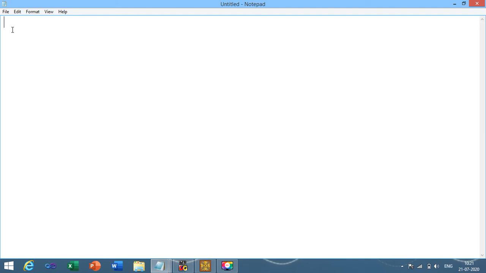Let us understand the syntax. Basically there are three types of if: simple if, if else, and else if ladder. These three are the basic types, and one more type you can consider is nested if.